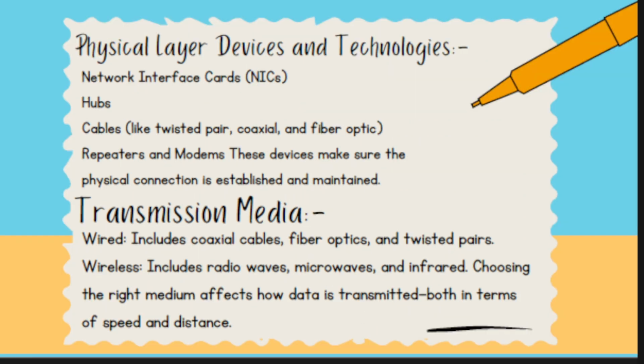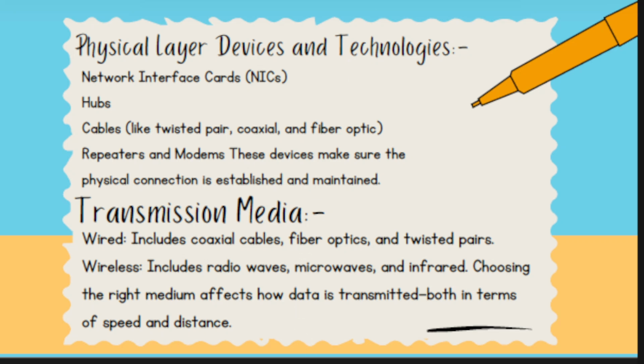At the physical layer, we deal with hardware like network interface cards, meaning NICs, hubs, cables like twisted pair, coaxial and fiber optics, repeaters and modems. These devices make sure the physical connections are established and maintained.